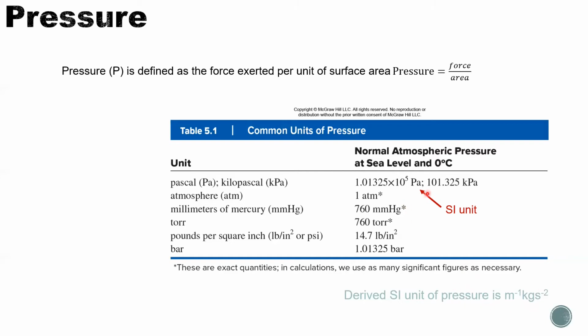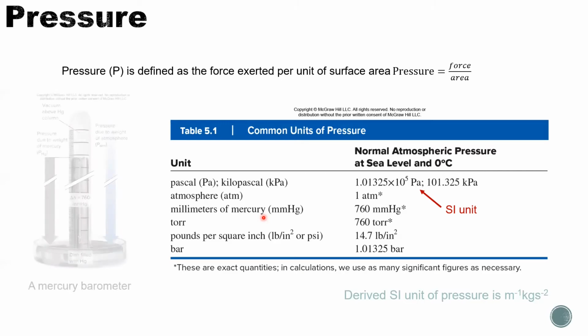Instead, we use Pascal and also torr or millimeters of mercury as the unit more often. Millimeters of mercury uses the height of the mercury column to indicate the pressure of the surrounding gas.